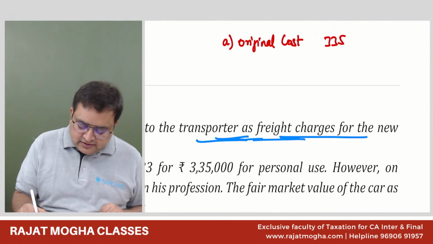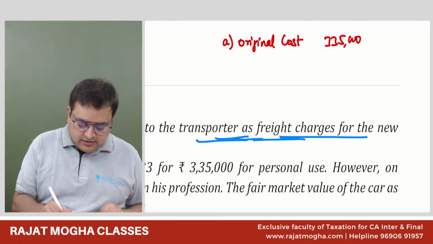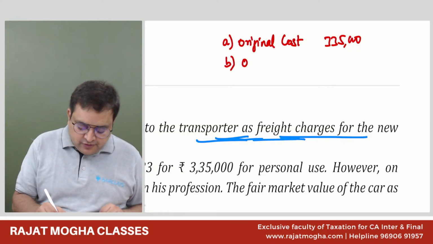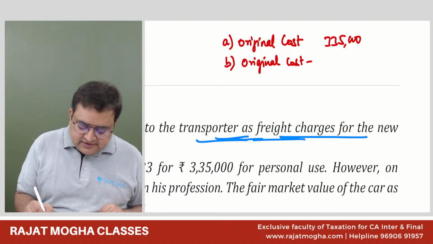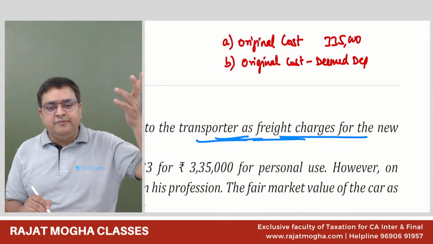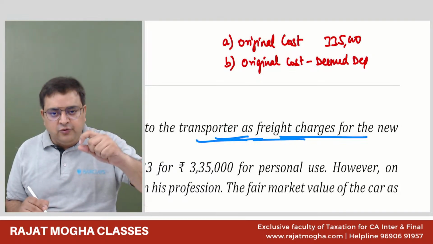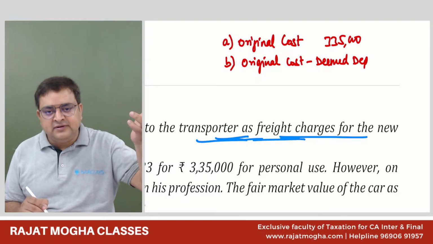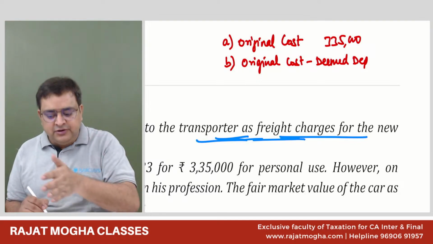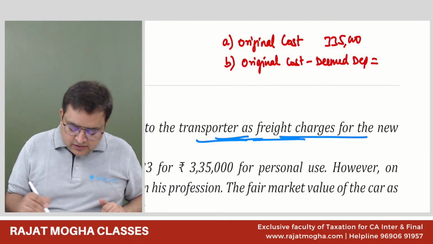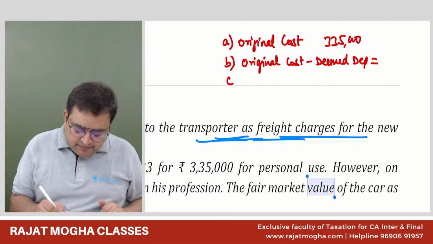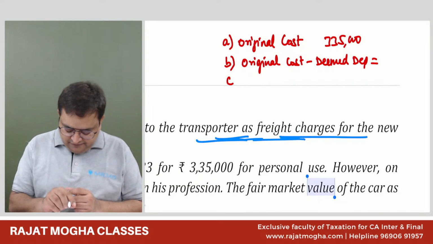Or should you record it at original cost minus deemed depreciation, the depreciation of those years since we actually purchased it? Let's say we purchased it 2 years back. Should you take into effect the depreciation of those 2 years, and after reducing that depreciation take it, or should you take it at the market value? So we have three options.